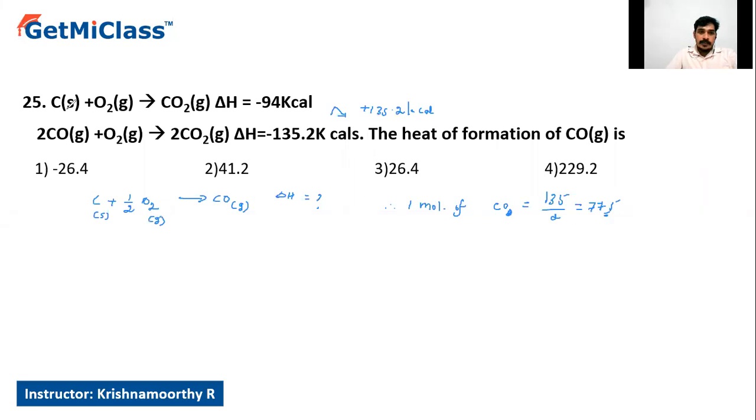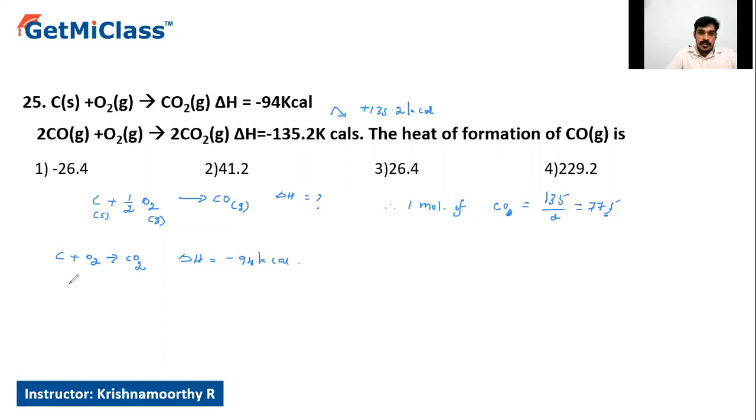And here carbon plus O2 gives CO2. You keep this equation as it is. Equation first one as it is, carbon plus oxygen gives carbon dioxide, delta H equal to minus 94 kilocalorie.